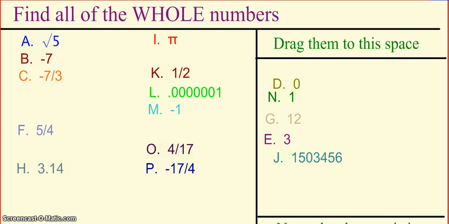Okay, so it's the same thing as the natural numbers from before, except for now we have also included 0 in there. So we should have 0, 1, 12, 3, 1,503,456, because we can see in our packet it tells us that the whole numbers are the natural numbers and 0. So notice that the natural numbers are a subset of the whole numbers.